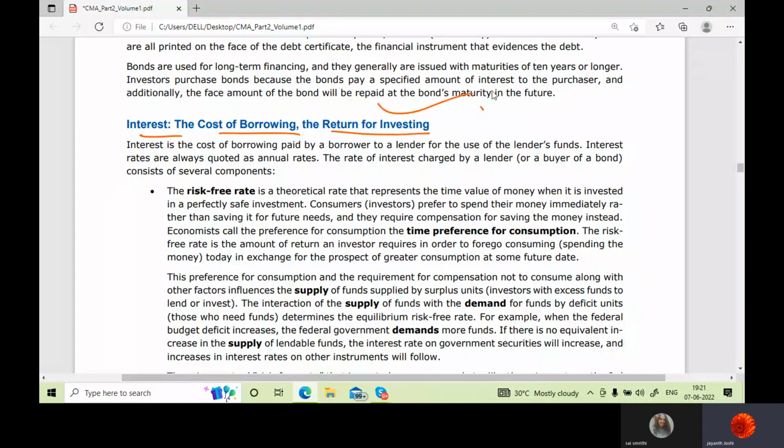I always say the cost of capital for a company is equivalent to required rate of return.